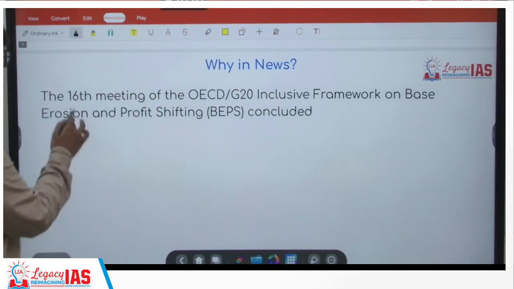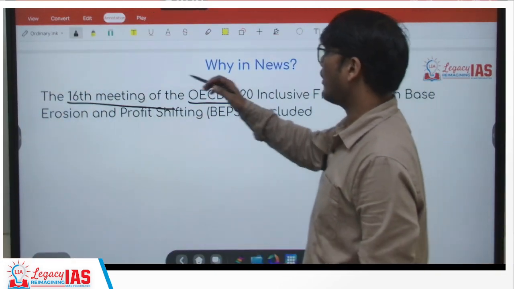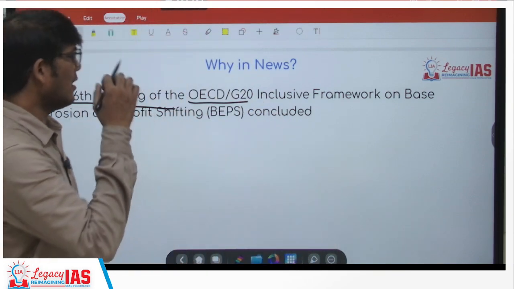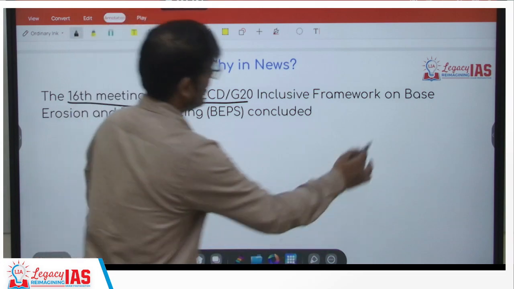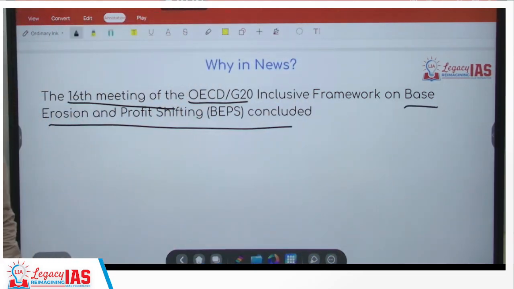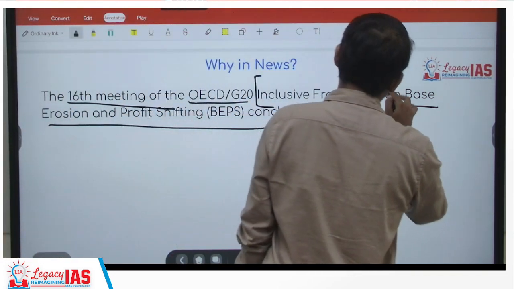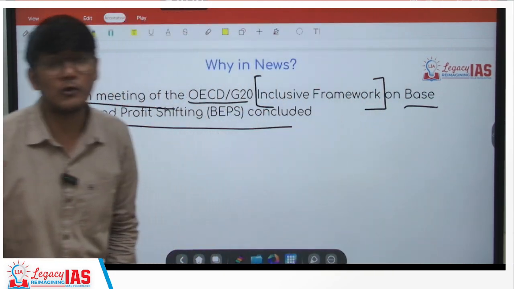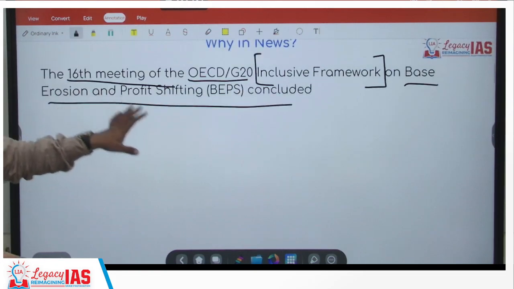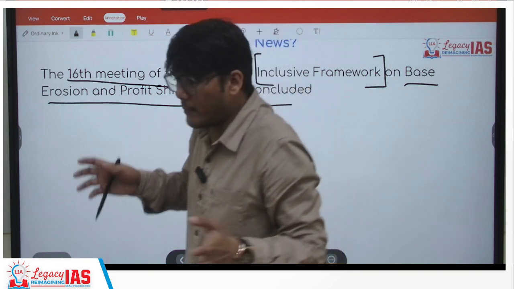That is because the 16th meeting of the OECD and G20 took place on base erosion and profit shifting. OECD is the Organization for Economic Cooperation and Development. It just got concluded. They were to discuss, and they have discussed, the inclusive framework to address this base erosion and profit shifting. So first thing, understand that base erosion and profit shifting is a negative thing, or you can say could be termed as illegal.